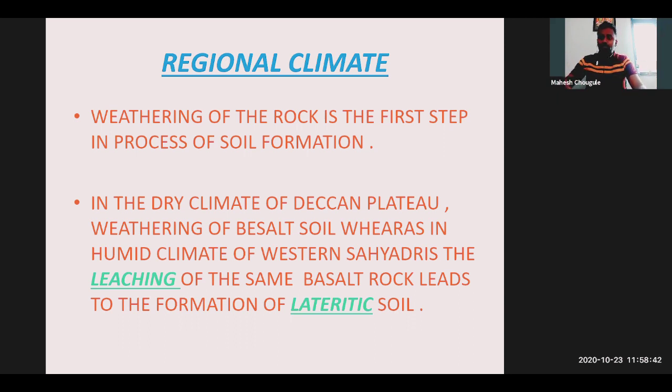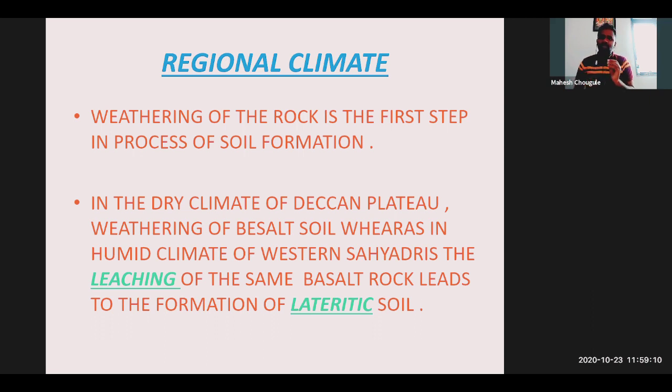Their rainfall, their temperature in winter, temperature in summer, amount of rainfall is different. Where there is less rain, where there is more rain, where there is more sunlight, less sunlight. These all things are affecting the formation of soil, and because of these different regions, you will get a different kind of soil.